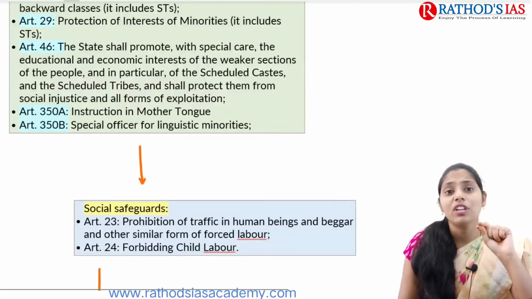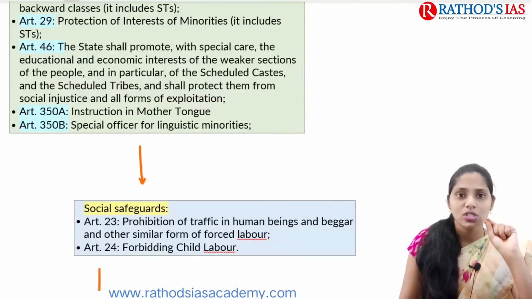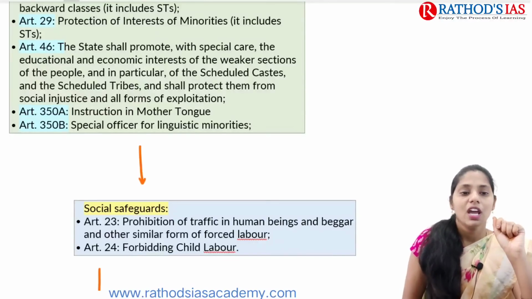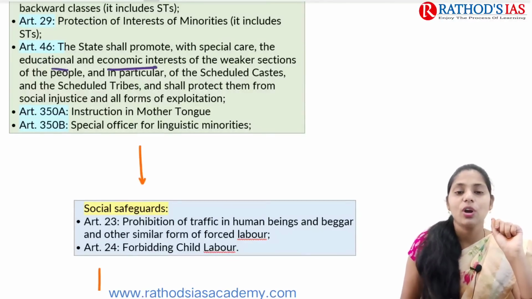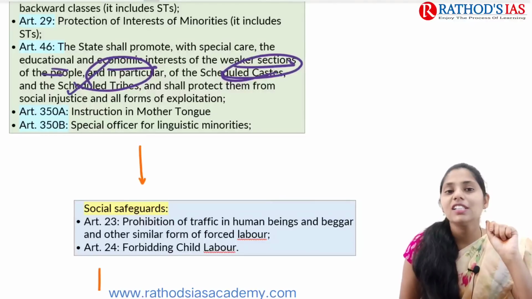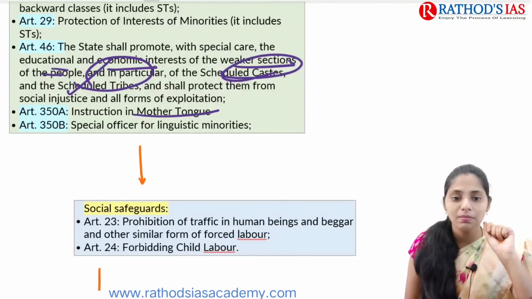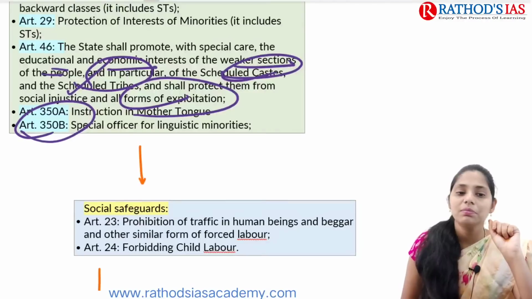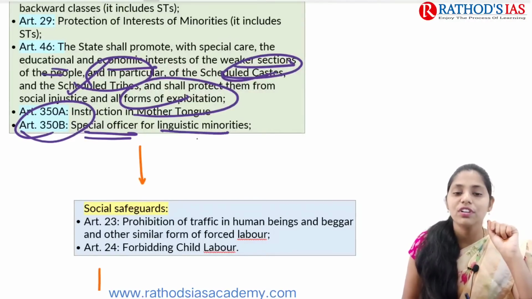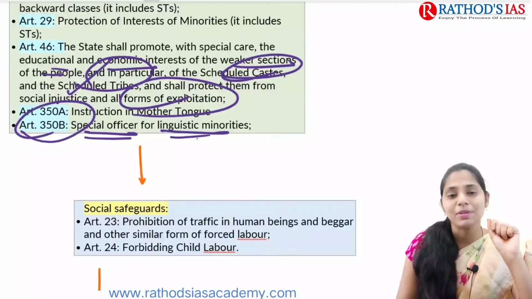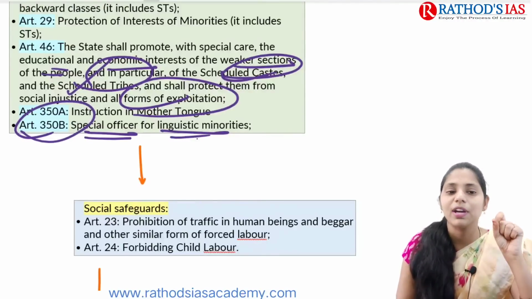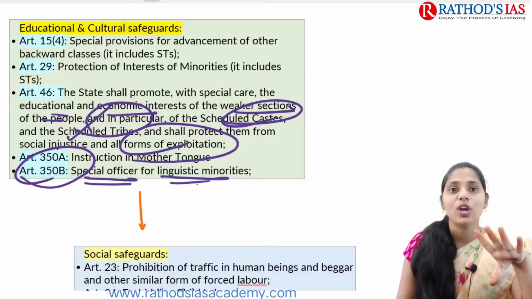Article 46 of the DPSP says the state shall promote with special care the educational and economic interests of weaker sections of the people, particularly scheduled castes as well as scheduled tribes. Article 350A of the Indian Constitution talks about instruction in mother tongue, and Article 350B talks about a special officer for linguistic minorities. So these are some important articles that you have to remember.